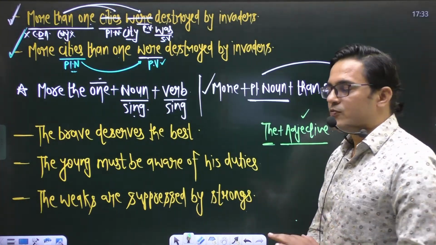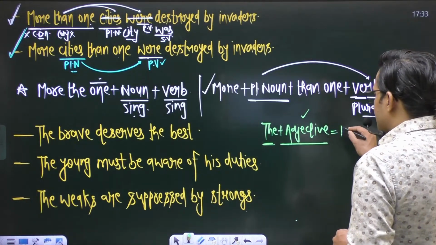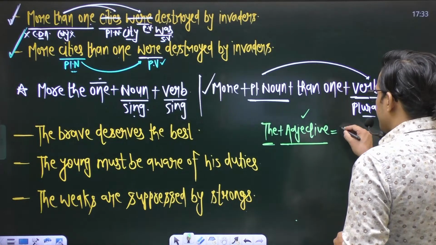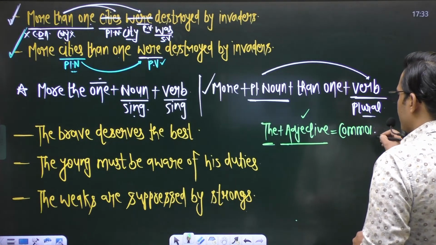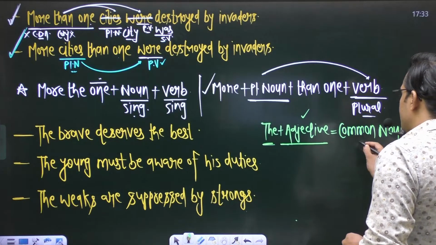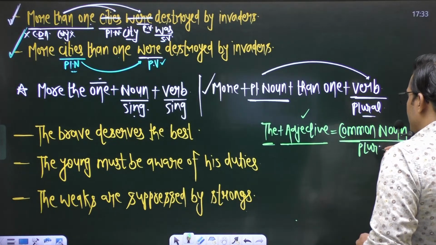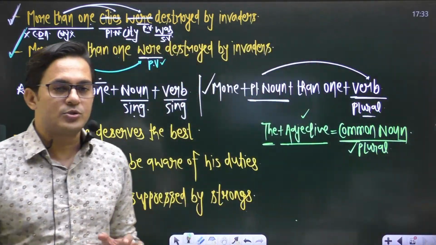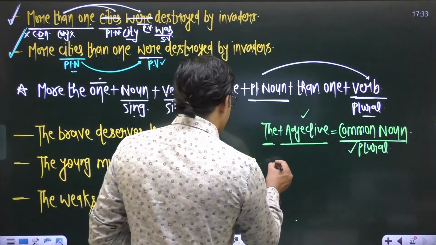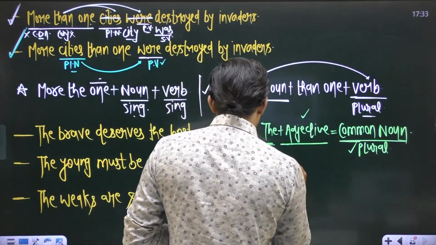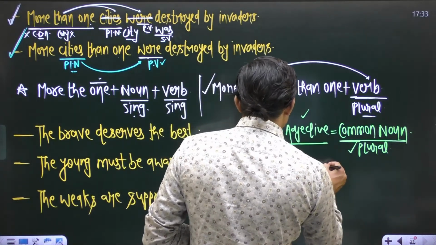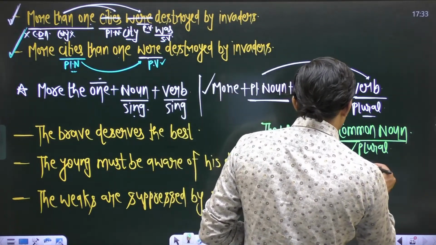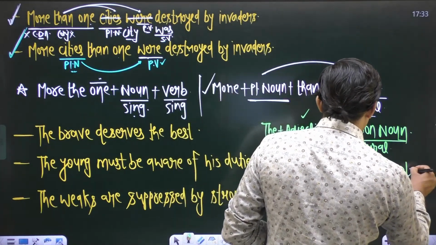The plus adjective, whenever we use it, becomes a common noun plural. Meaning, it denotes its whole class, its entire community. For example, if I say the brave, what does it mean? The brave is a common noun plural. The brave means brave people. Okay.